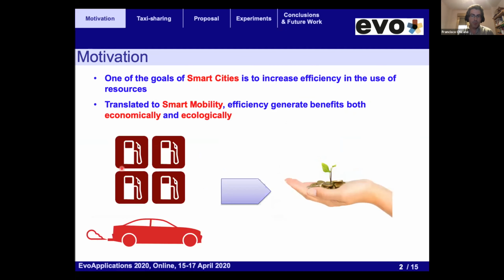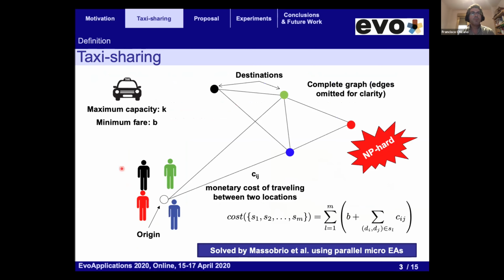Due to the global warming of the Earth, there is an increasing interest in saving resources and reducing pollution nowadays. This is one of the goals of the smart mobility dimension in the smart cities field. One of the ideas that has been proposed is to share some trips to produce less pollution, reduce consumption, and achieve economic savings. One of the problems proposed is called taxi sharing, and the idea is to share taxis going from one point to different destinations.